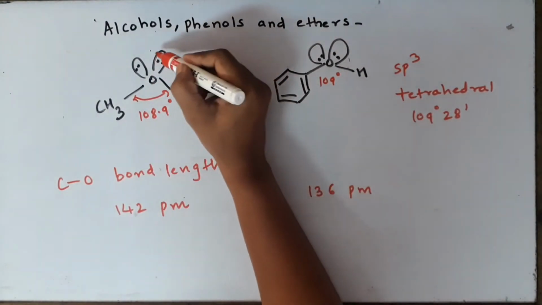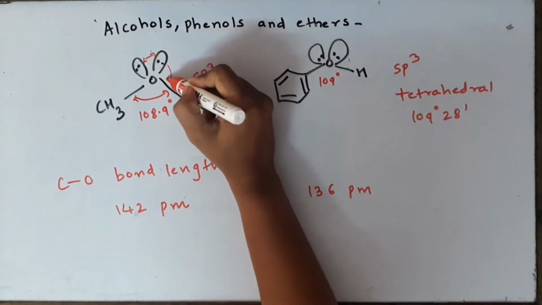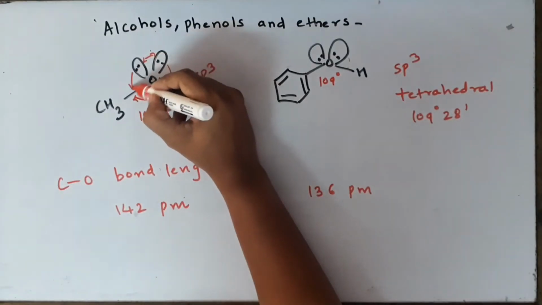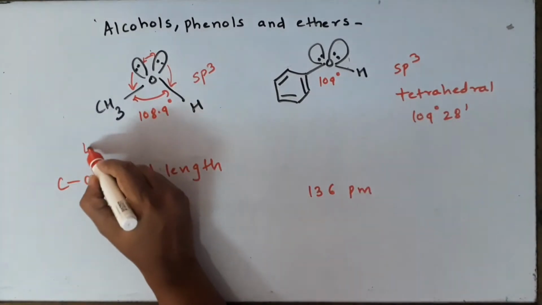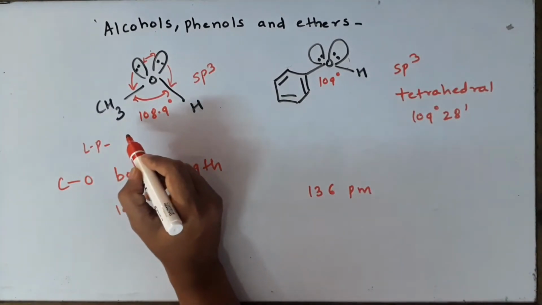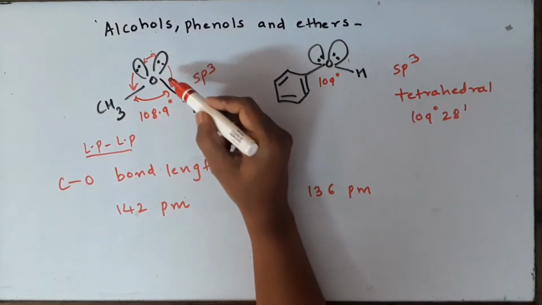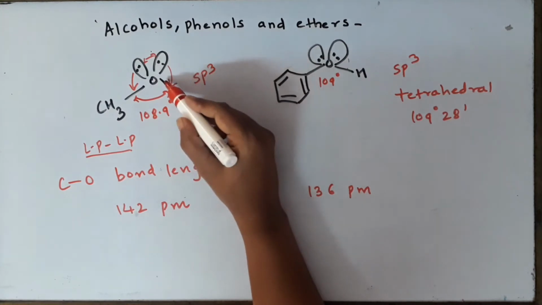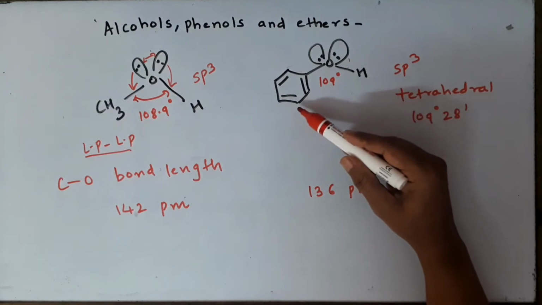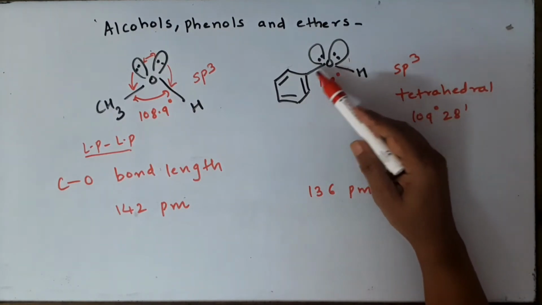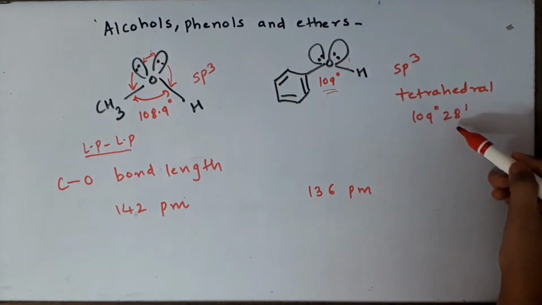If we see here, there are 2 lone pairs. Due to the interelectronic repulsions between the lone pairs, there will be shift in the bond pair of electrons. So the answer for less bond angles in methanol is due to LP repulsions. Due to LP repulsions on oxygen atom, the bond pairs get shifted downwards. Now in this case the benzene ring is so bulky that there will not be much shift in the bond pairs, and hence the bond angle is almost the same as tetrahedral bond angle.